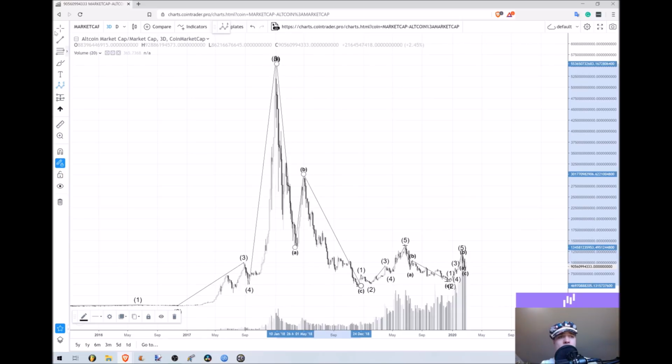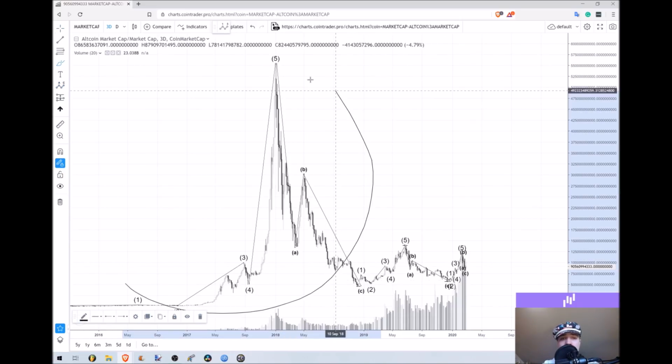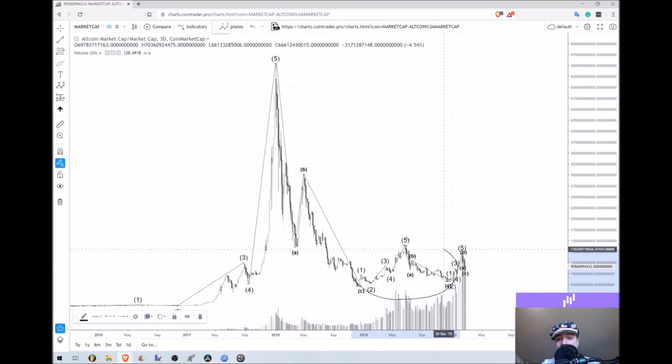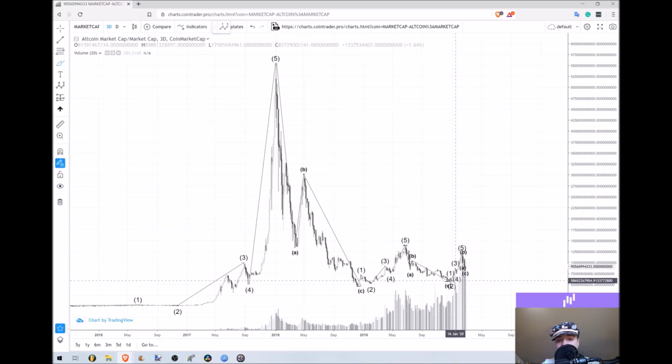So I just really like how we have a big picture cycle right here that has played out and completed. Then we have a smaller picture cycle right here that has played out and completed, and an even smaller picture cycle right here which has played out and completed.